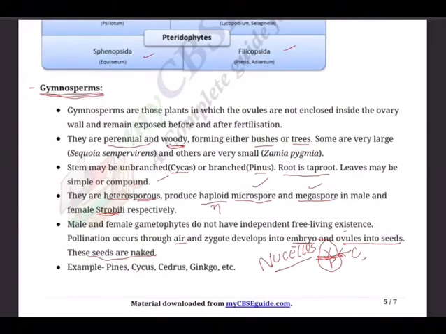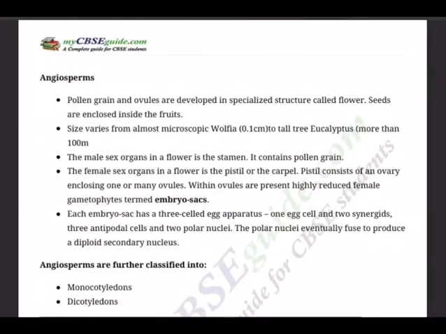Therefore, only anemophily occurs. And then of course there is polyembryony, that is development of several embryos in one seed, of which only one survives. And the number of cotyledons may be 1 or 2 like cycas. Okay, and gymnosperms are divided into 4 groups. Let's see, and they are Cycadopsida, Ginkgopsida, Coniferopsida, and Gnetopsida.